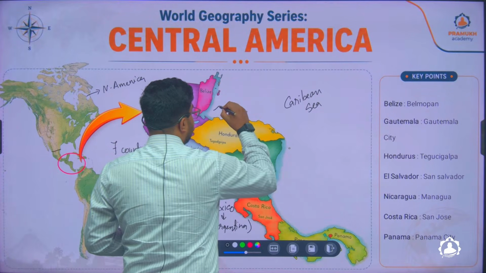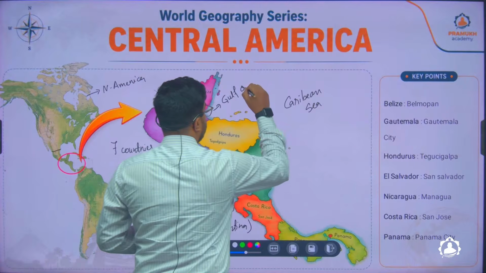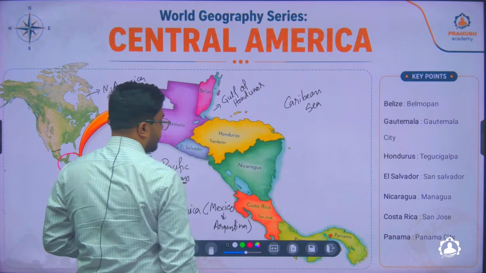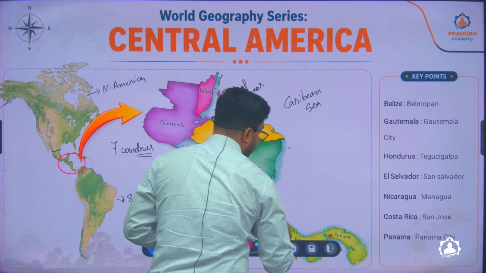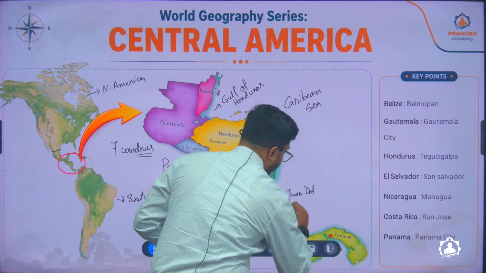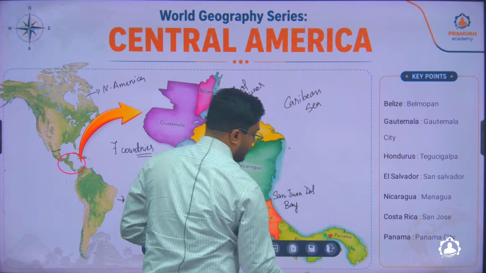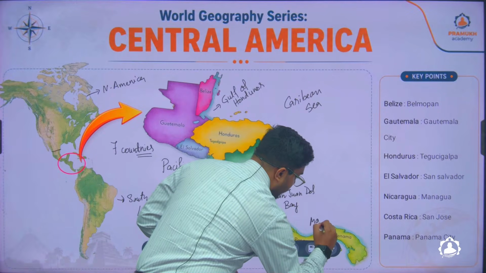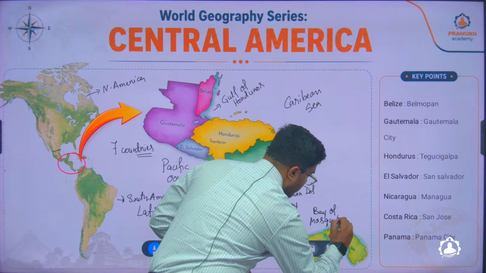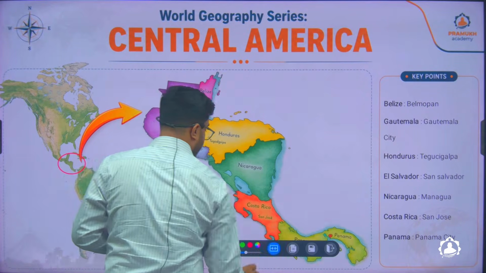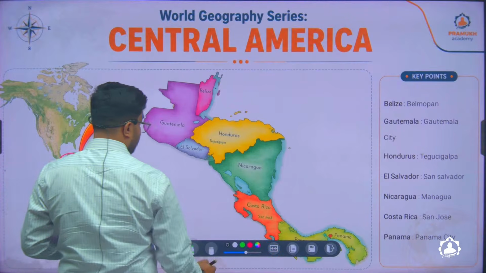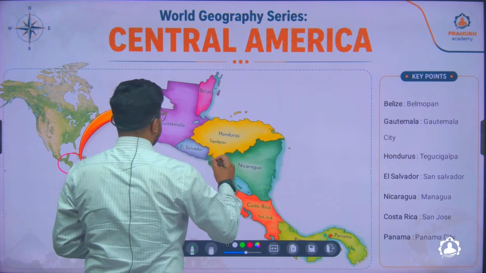Here in this region you'll find the Gulf of Honduras. In this region you'll find the San Juan del Bay. Here you'll find the Bay of Mosquito. Let me rewrite it once again.